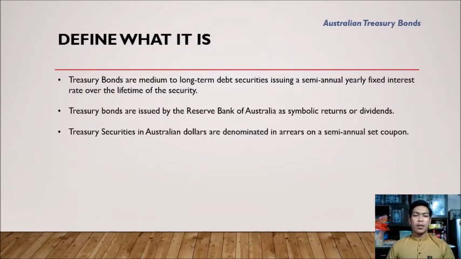The definition for Australian Treasury bonds. Through the Australian Office of Financial Management (AOFM), Treasury bonds are medium to long-term debt securities issuing a semi-annual yearly fixed interest rate over the lifetime of the security. Treasury bonds are issued by the Reserve Bank of Australia as symbolic returns or dividends. Treasury securities in Australian dollars are denominated in arrears on a semi-annual coupon. On a redemption date at face value, Treasury bonds will be withdrawn.